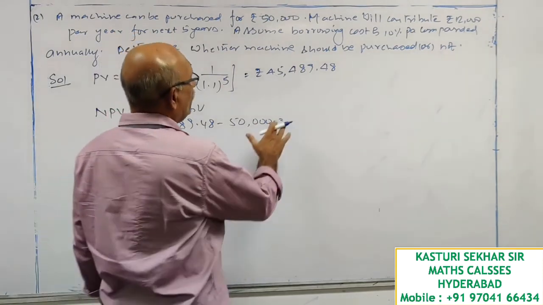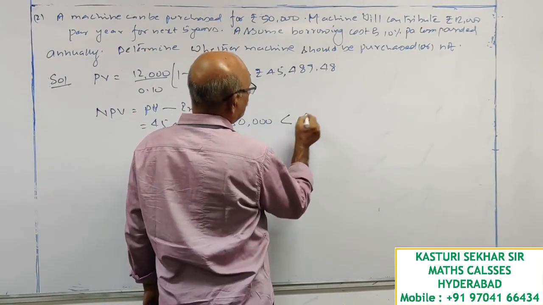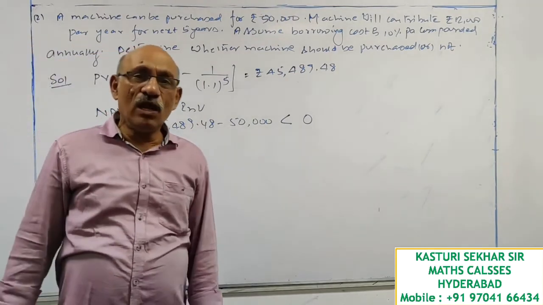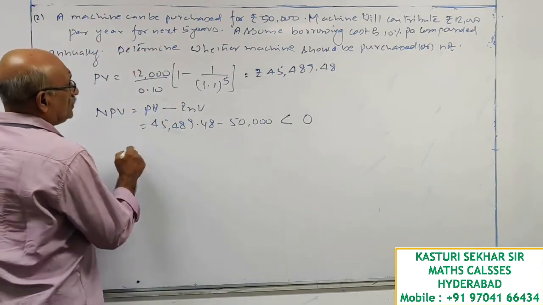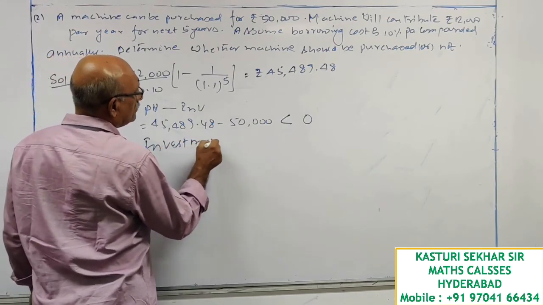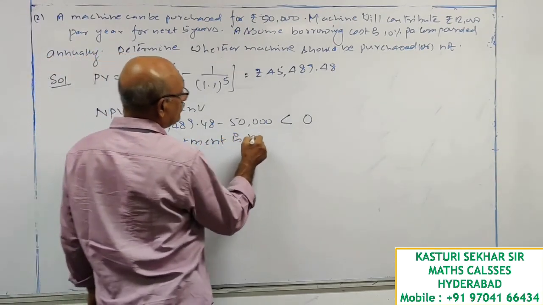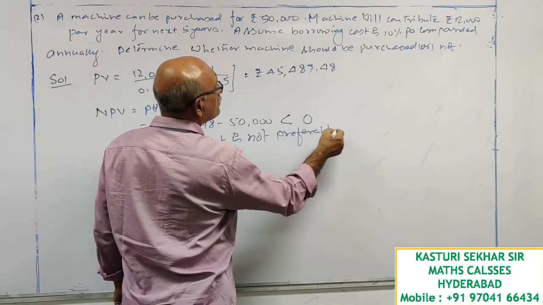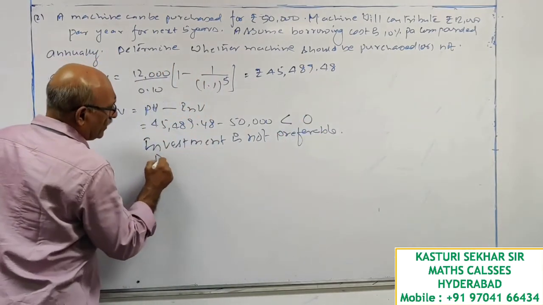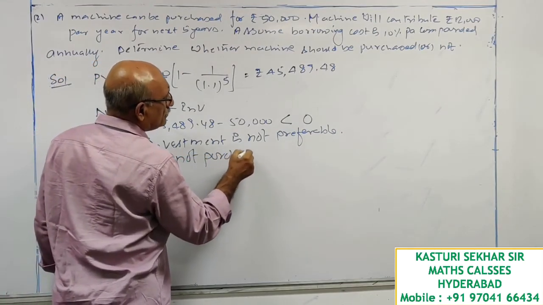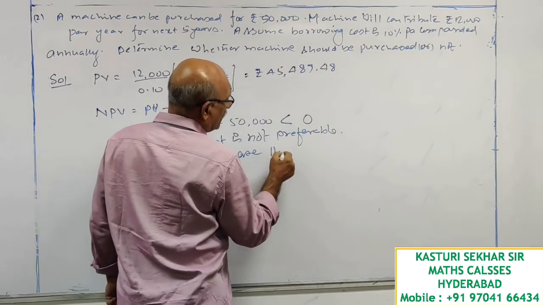You will get a negative value. This is less than 0. Negative value less than 0 means loss. So investment is not preferable, or you can write: do not purchase the machine.